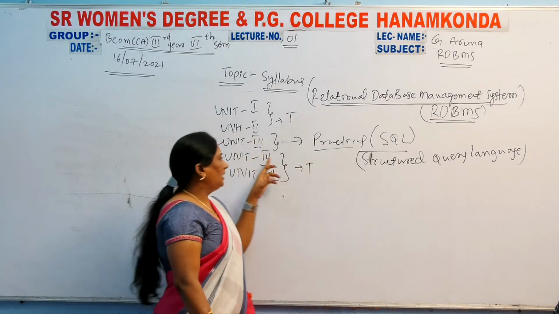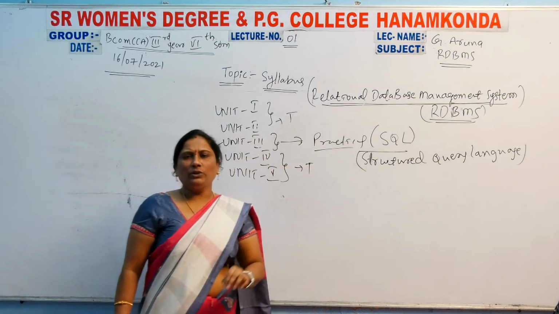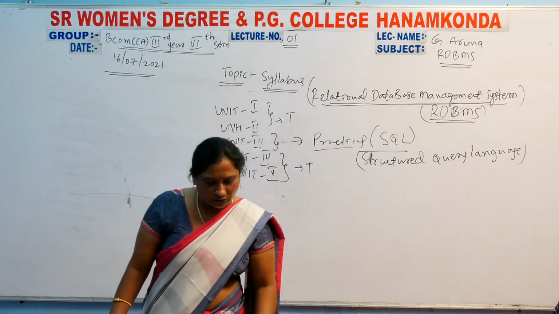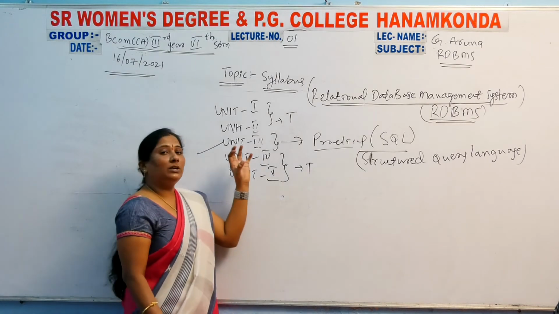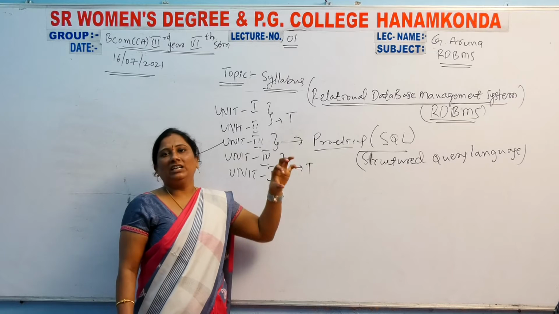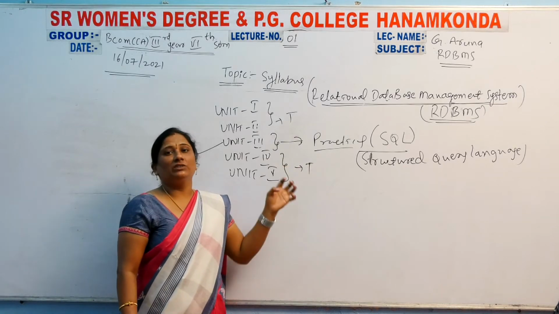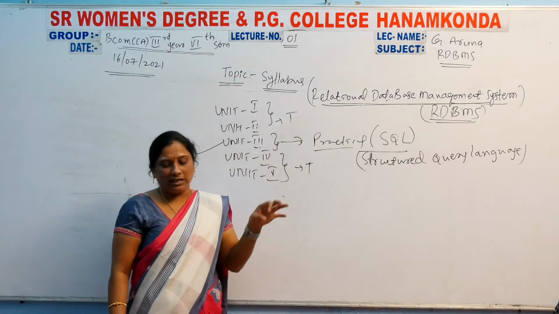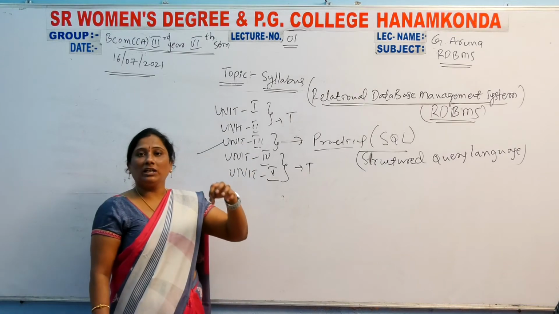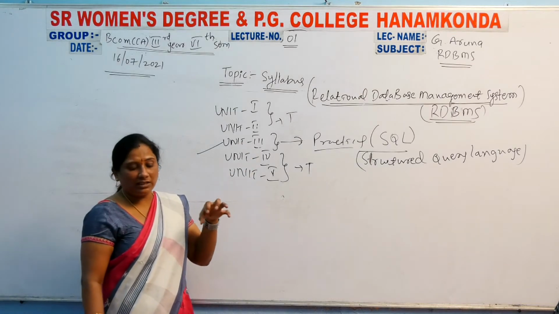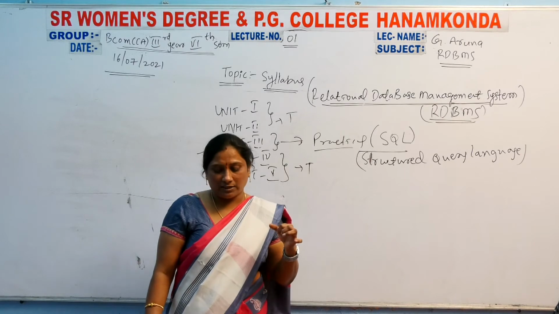Clear? Now coming to the fourth unit, what is in it? File organization. What is a file? What are the file organization methods and techniques? What are the characteristics of files?